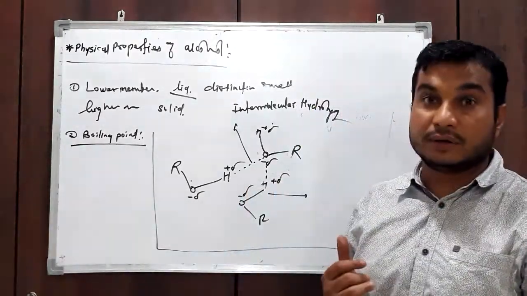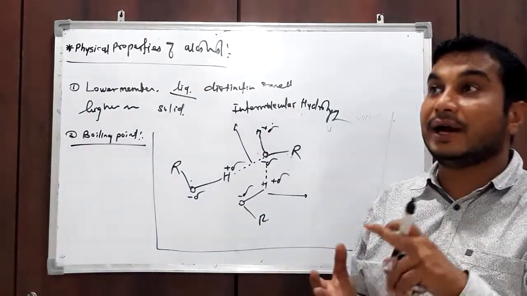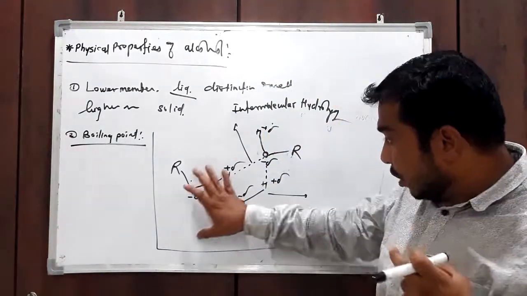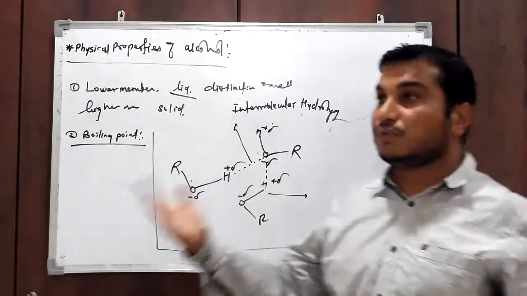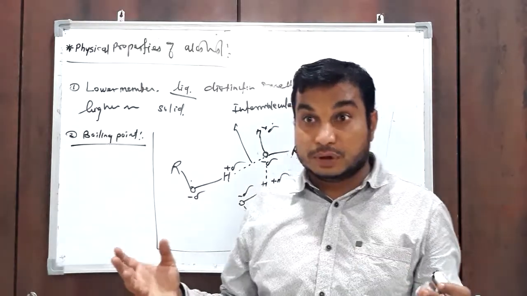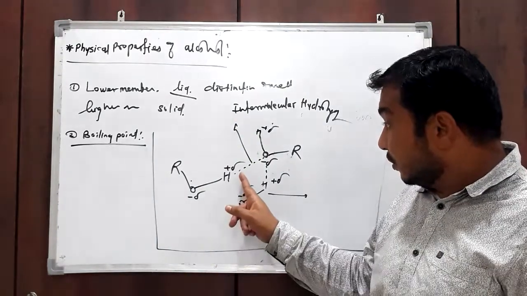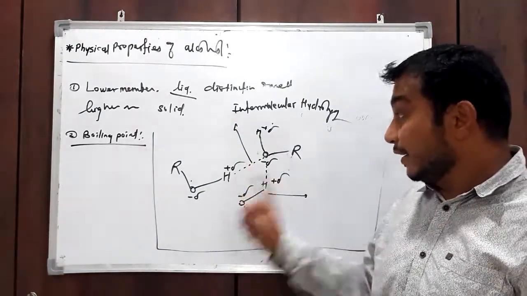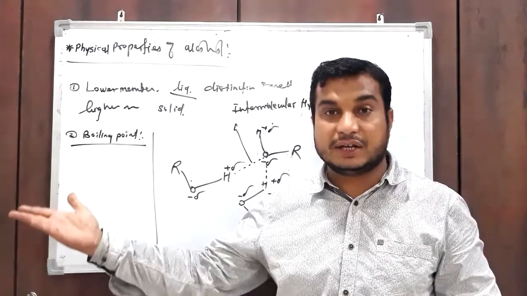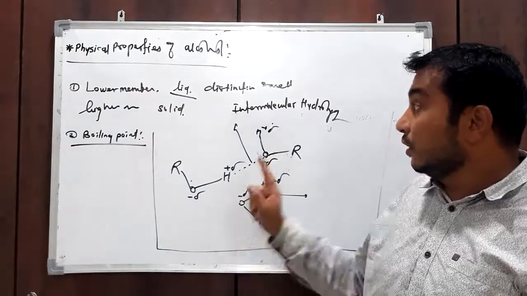So in alcohol, intermolecular force is large as compared to aldehyde, ketone, and alkyl halide or even ether. Why? Because in alcohol, oxygen is an electronegative atom. We know molecules interact with each other in various ways, with various types of bonding. One of the types of bond they form is hydrogen bond. So the hydrogen bond ability is present in alcohol only, not present in alkane, alkyl halide, ether, aldehyde, ketone. Okay, so this bonding is only present in alcohol.